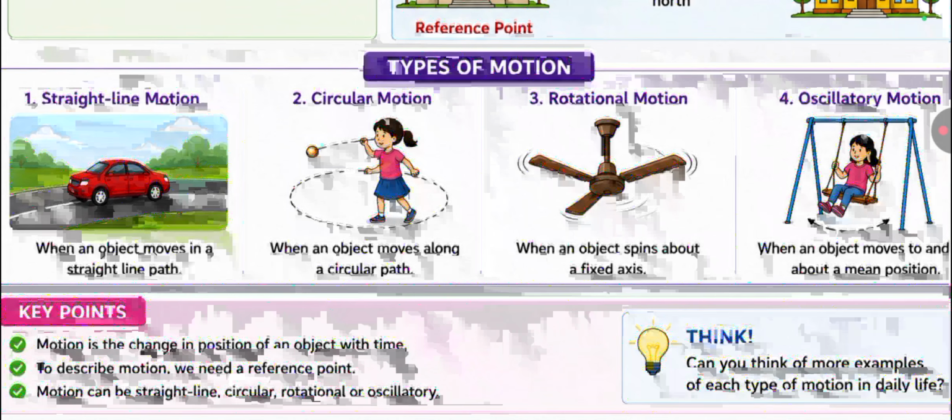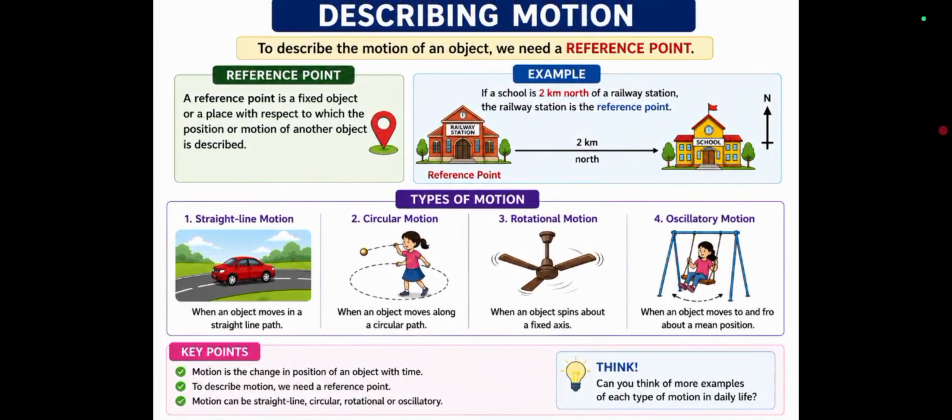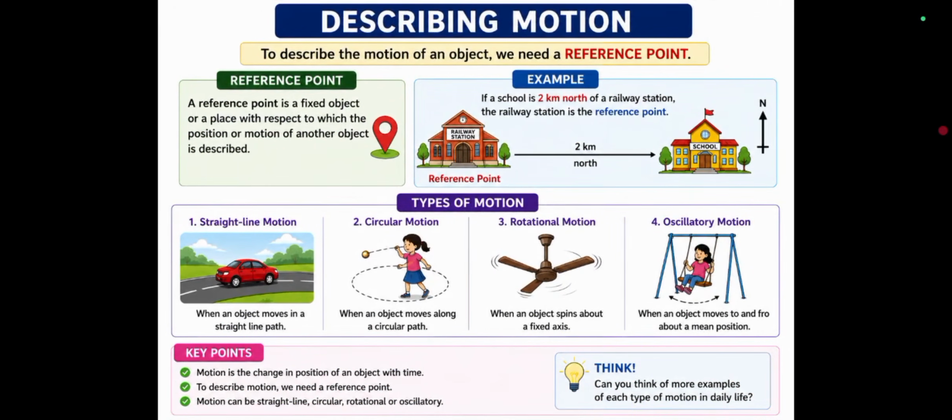Now let us remember once again what we learned. Motion is the change in position with time. Rest means no change in position. Motion depends on the observer and reference point. A reference point is necessary to describe motion. Motion can be straight line motion, circular motion, rotational motion or oscillatory motion. These are all we discussed in this topic.